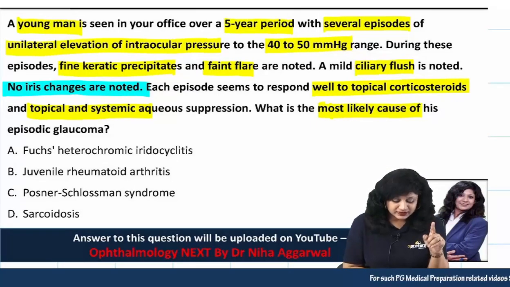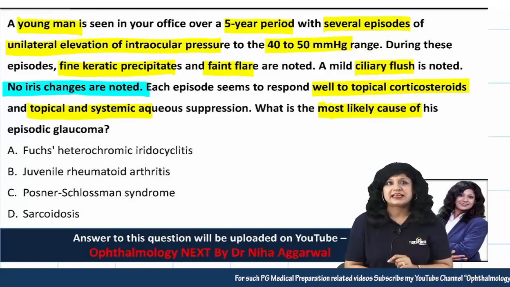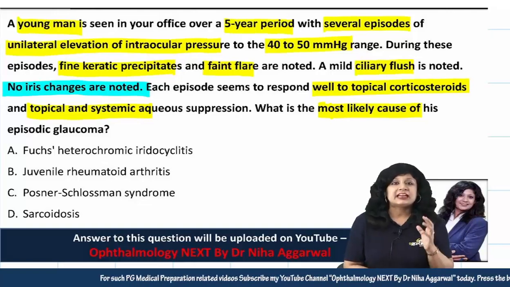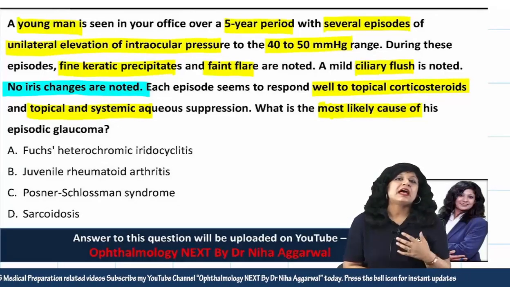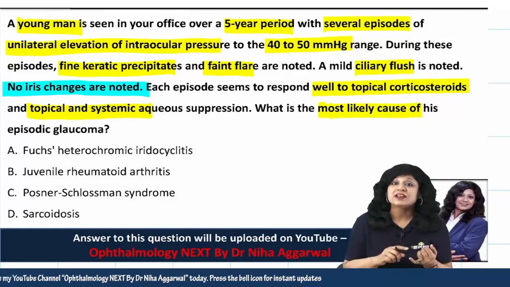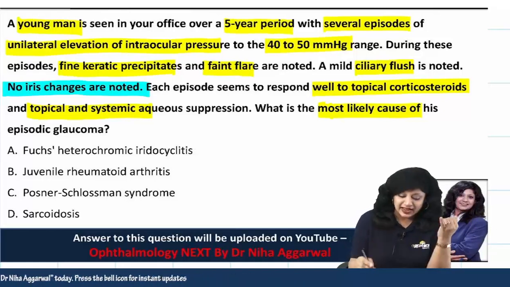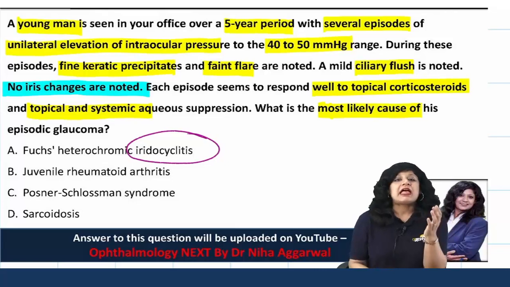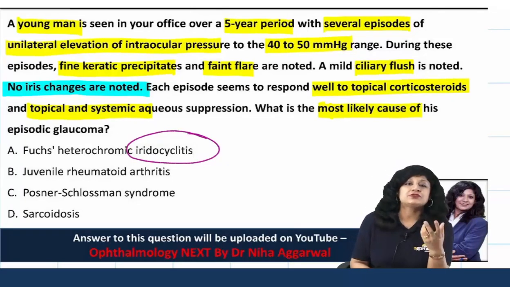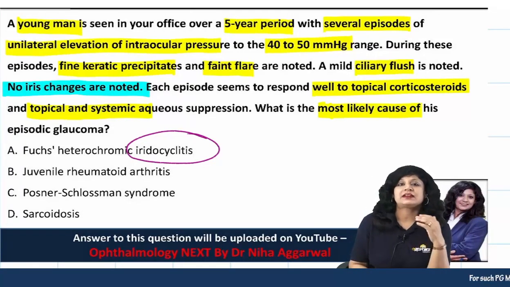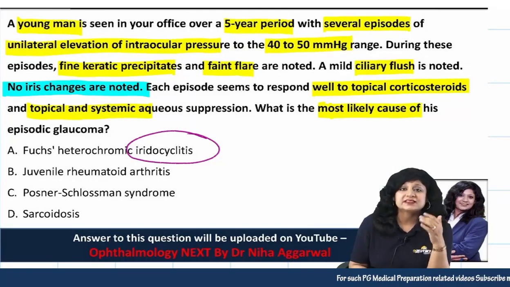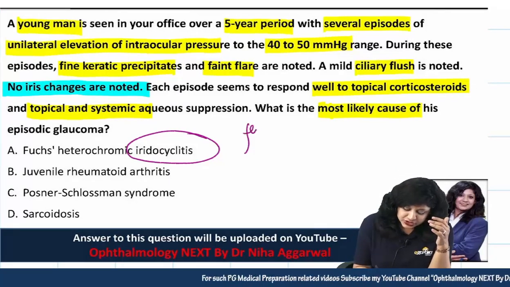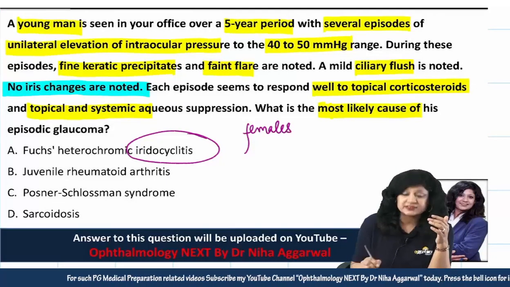Your option number 1 is the Fuchs heterochromic iridocyclitis. Now, this is again a condition where you have iridocyclitis. That means you have got uveitis, and this leads to the unilateral elevation of intraocular pressure. That is, your episodic glaucoma is there, but this condition is more common in females, number 1.